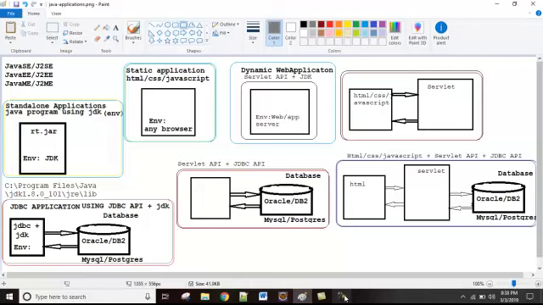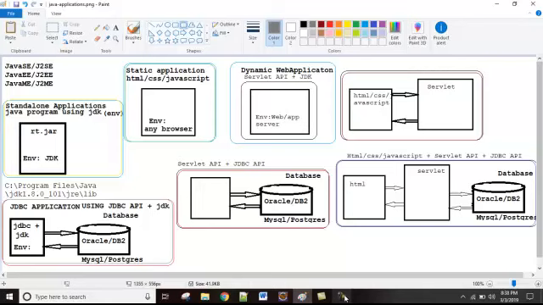Now see what was given by Sun Microsystems. There are three modules, namely Java SE, which is also known as J2SE, Java EE, also known as J2EE, and Java ME, also known as J2ME.